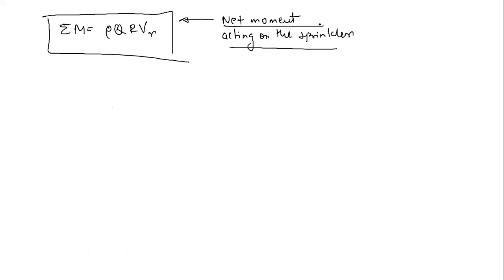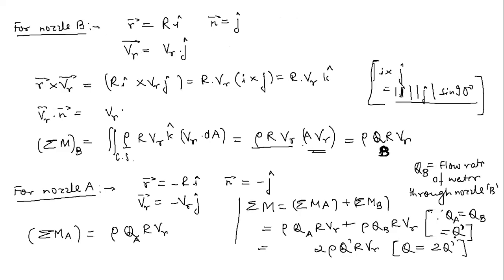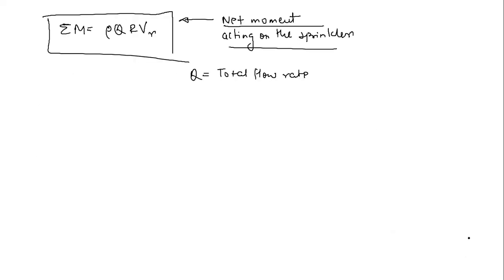Now always remember, Q is the total flow rate. The flow rate through individual nozzles is Q dash, and Q is simply equal to 2 Q dash, that is the flow rate through nozzle A and nozzle B. So what is this Q?